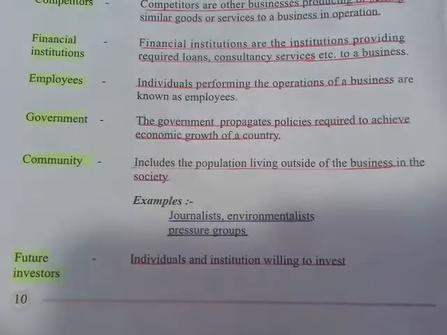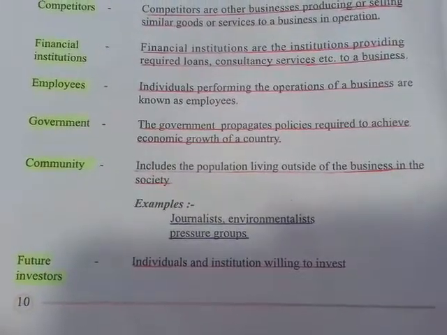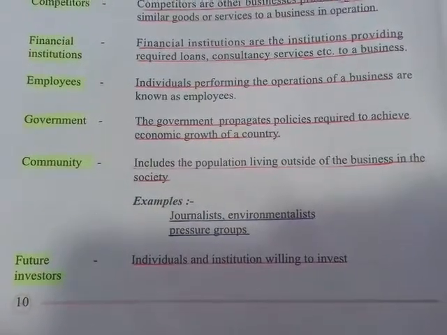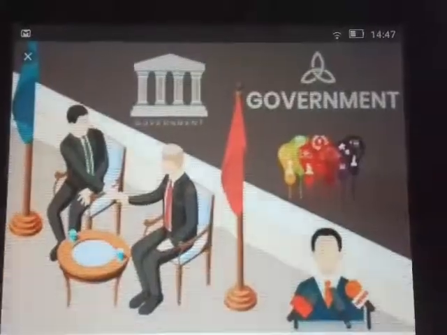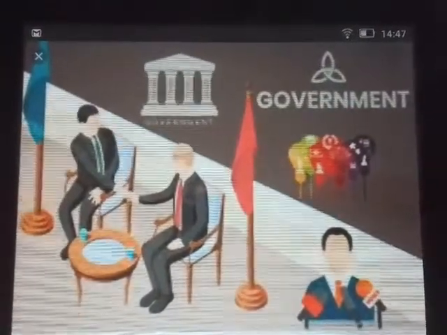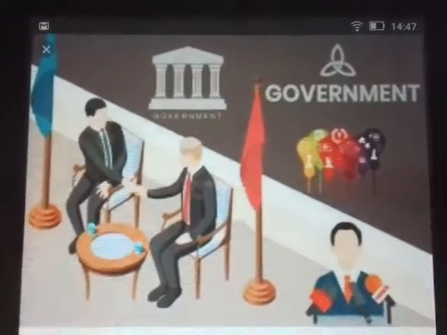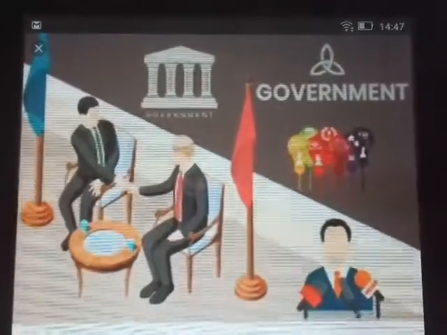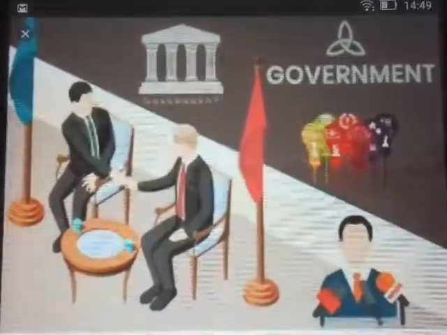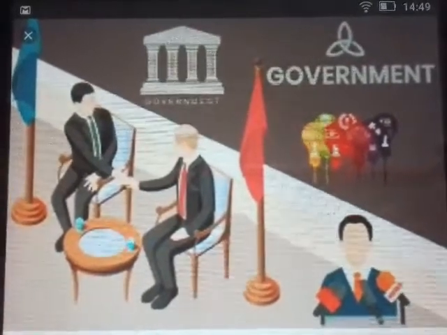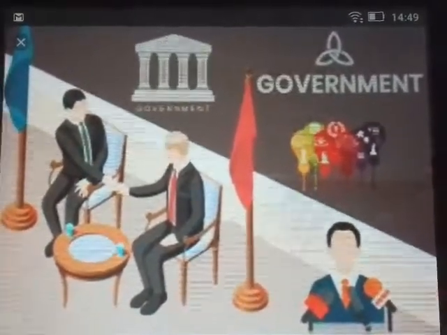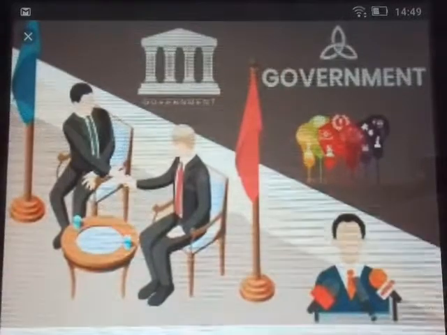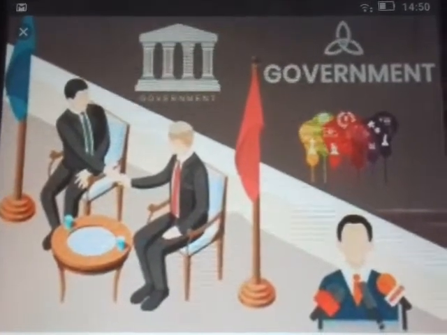And here we have the government. The government is really important. The government propagates policies required to achieve economic growth of a country. So, the government also has its own objectives. They are collecting taxes and generating employment opportunities. So, this government has the right to compose laws and regulations. This could either affect the business positively or negatively.